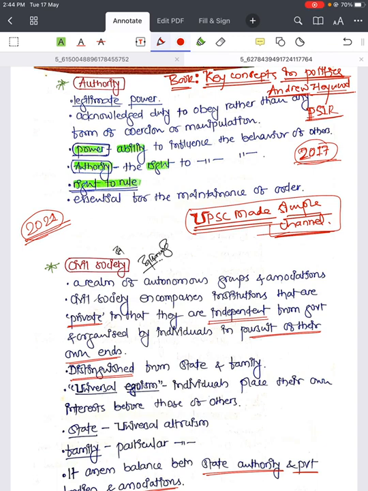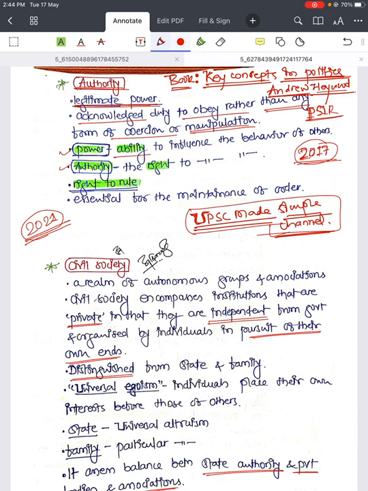First we'll start with the keyword authority. Authority is legitimate power. Those from public administration or anthropology might be aware of it. For others, it is power that comes with legitimacy, an acknowledged duty to obey rather than any form of coercion or manipulation. There is a small difference between power and authority.